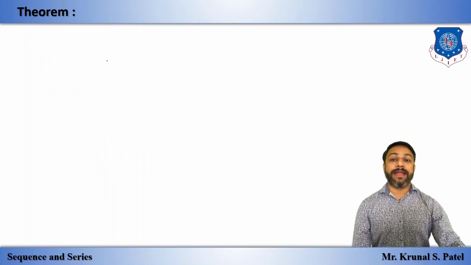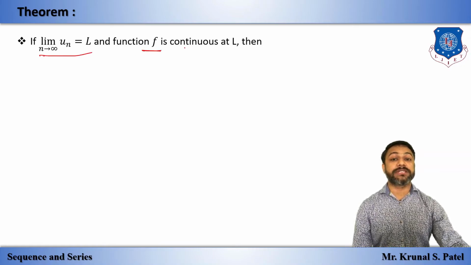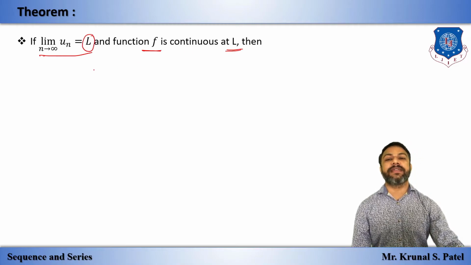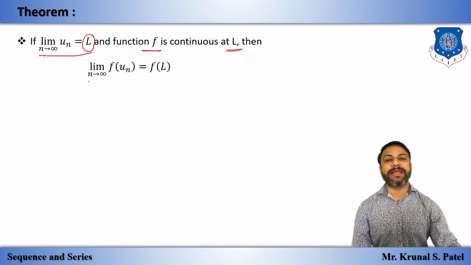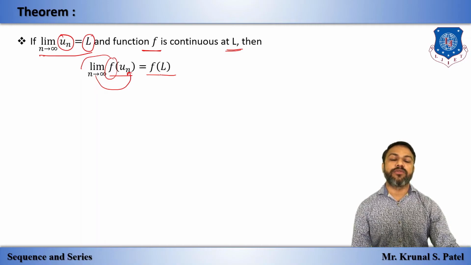Okay. Next theorem: if the limit as n tends to infinity of un is L, that we know, and f, any function, is continuous at this L, then we can say that the limit as n tends to infinity of f of un is equal to f of L. That means this un is inside, so we can take this f outside and apply this limit to un, which is our L. So the answer will be f of L.